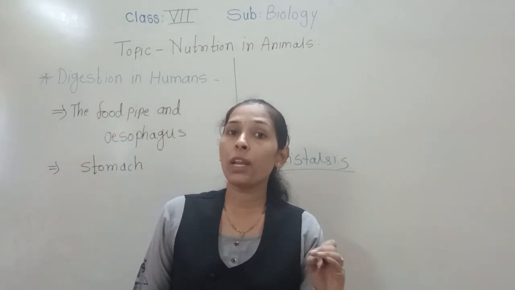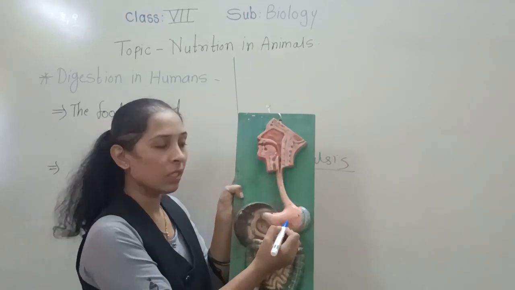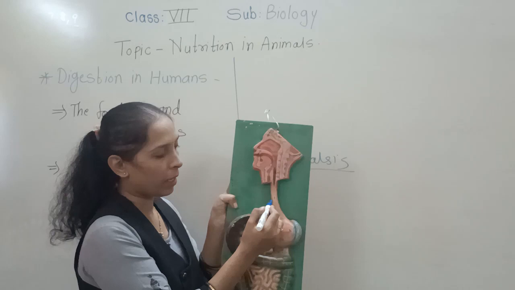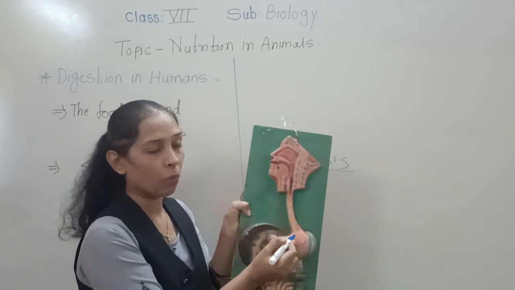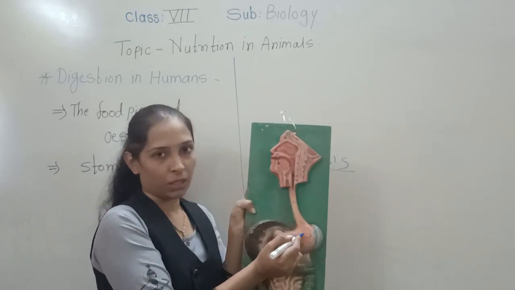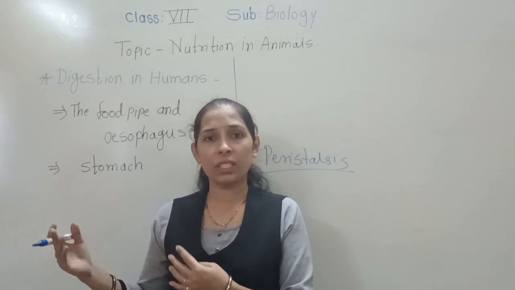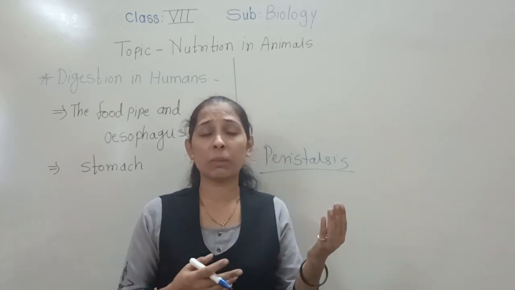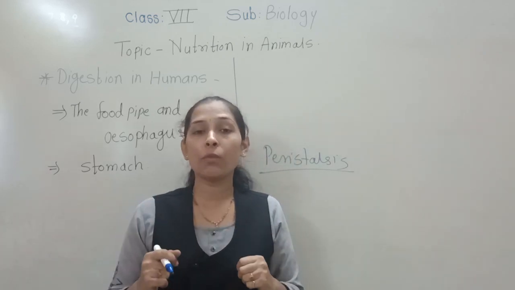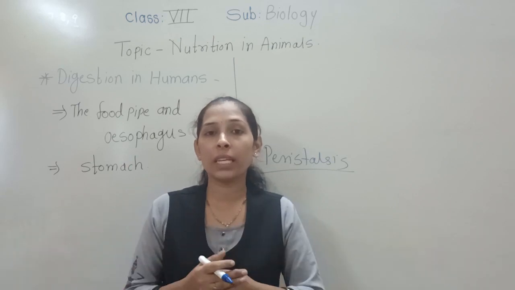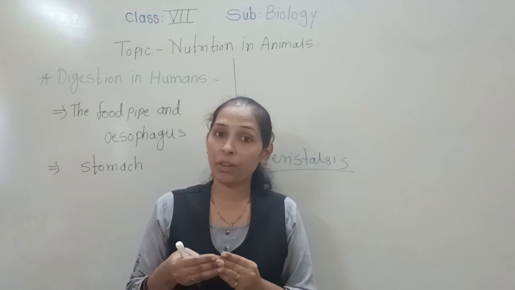Okay, so this is about the esophagus. We can say the esophagus joins the mouth to the stomach. It transports the food from the mouth to the stomach. One end is open into the buccal cavity, and the other is open into the stomach. But sometimes what happens, we get vomiting. Because of different reasons, such as undigested food or some diseases, the food doesn't get digested in our body, and at that time the food does not go downward in the alimentary canal. Instead of going down, all the food comes out. For that we call it what?